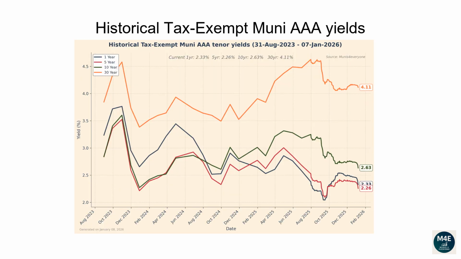This line plot and the next plot show how each tenor of the Muni yield curve has changed over time. From the 31st of August 2023 to the 7th of January 2026, the 1-year yield has dropped from 3.24 to 2.33. The 5-year yield has dropped from 2.85 to 2.26. The 10-year yield has dropped from 2.84 to 2.63. The 30-year yield has increased from 3.85 to 4.11.